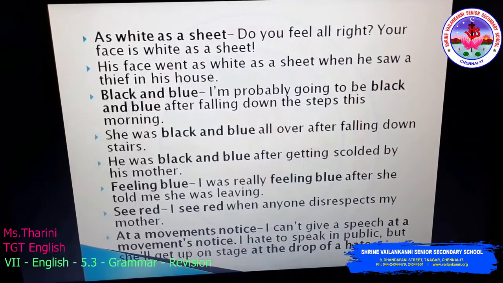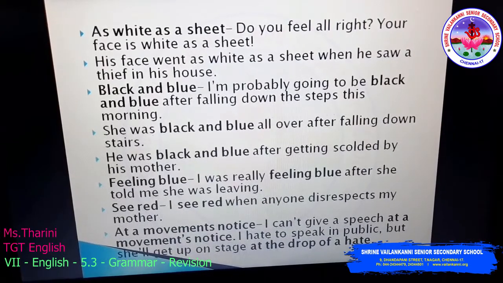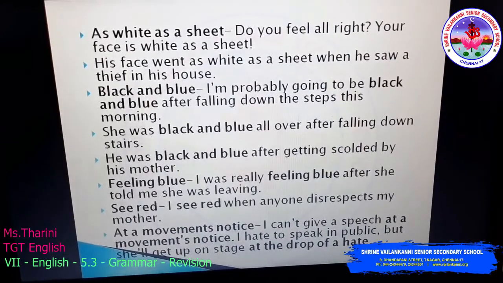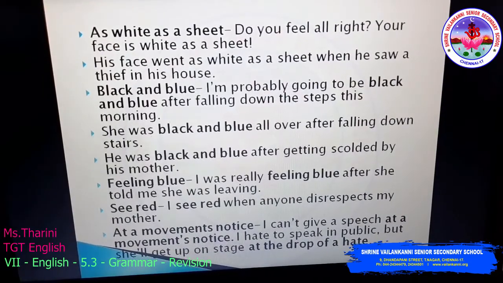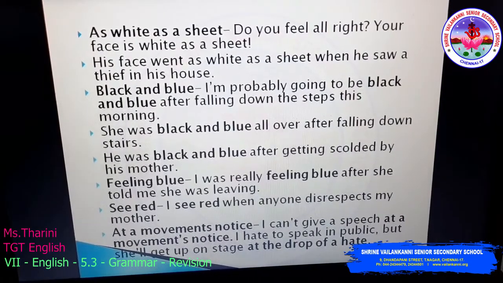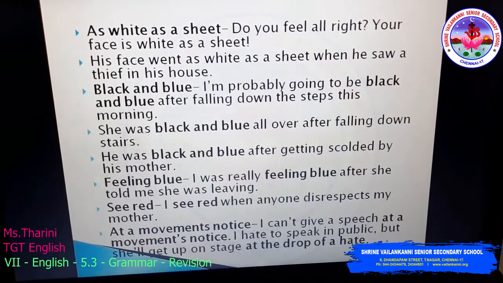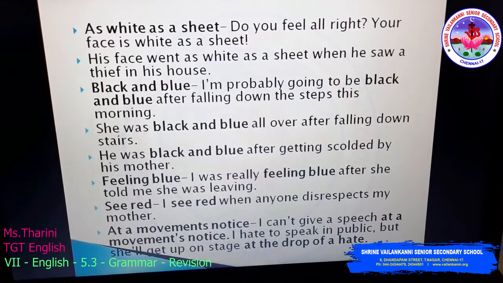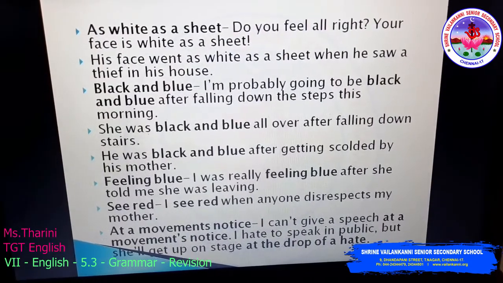Black and blue. I'm probably going to be black and blue after falling down the steps this morning. So I have hurt myself very badly. So I'm describing it as black and blue. She was black and blue all over after falling downstairs.